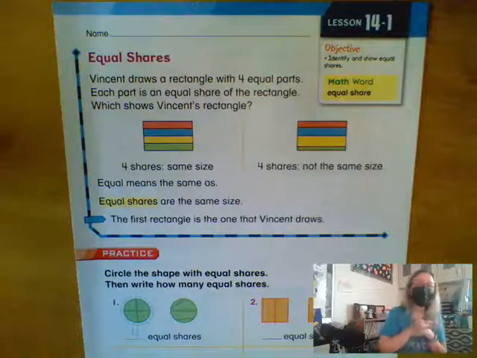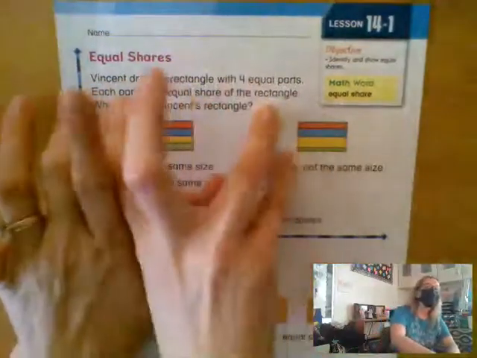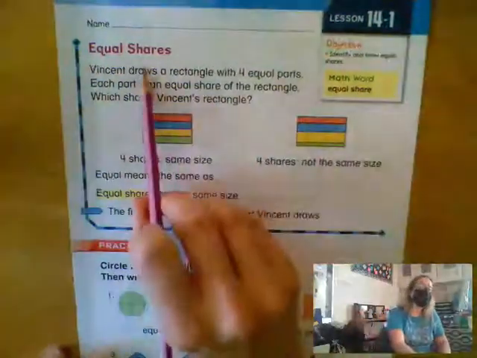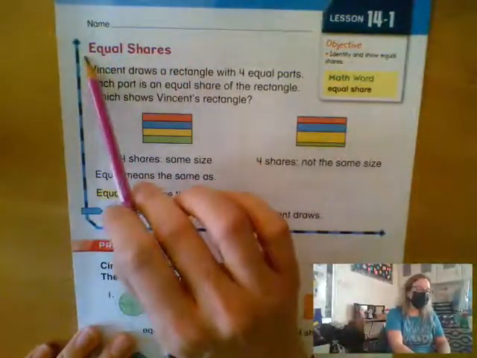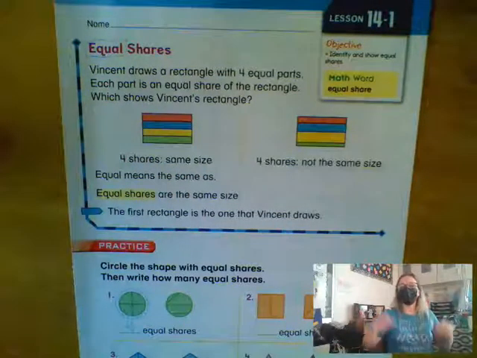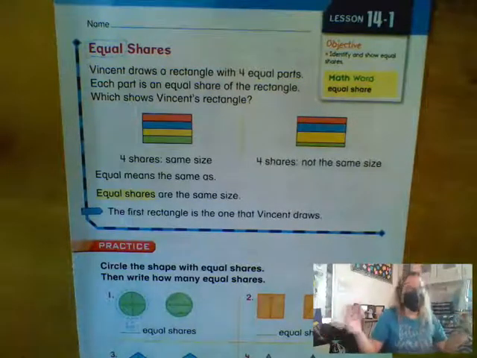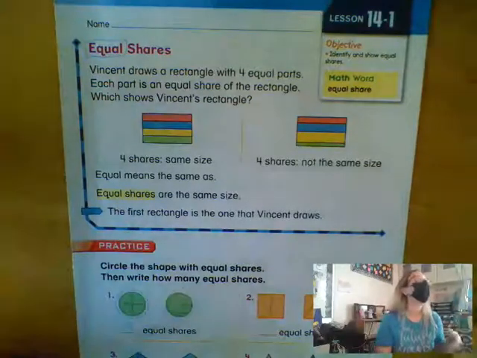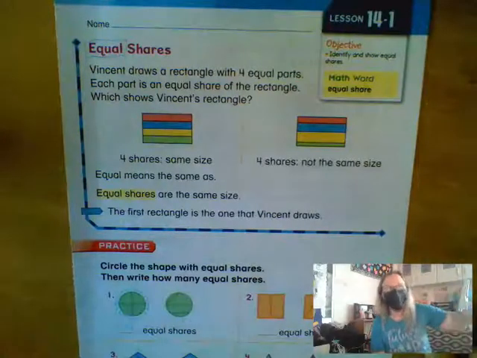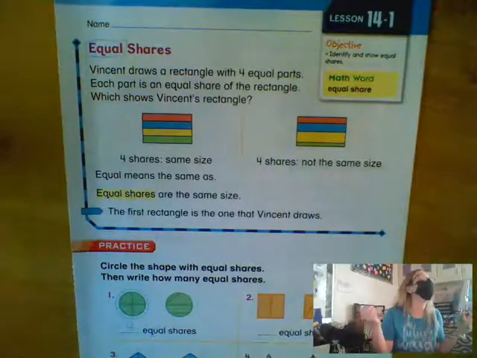Okay? So now, if we look on page 533 at the top, it says equal shares. I want to talk to you about what each of those words means, equal and shares. Well, let's talk about what we do know. What does equal mean? If something is equal, Emily, what is that? It means the same. Exactly. So equal is a mathematical word for saying the same. If you have one cookie and I have one cookie, we have the same number of cookies. We have an equal amount. Okay, so equal means the same.